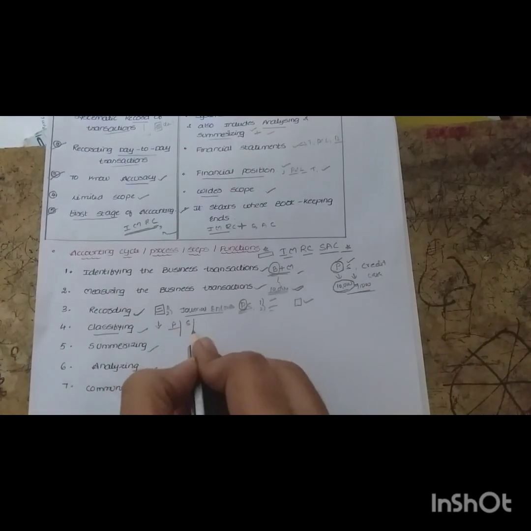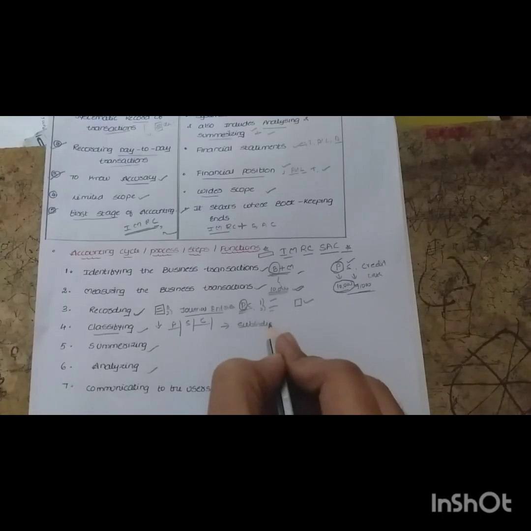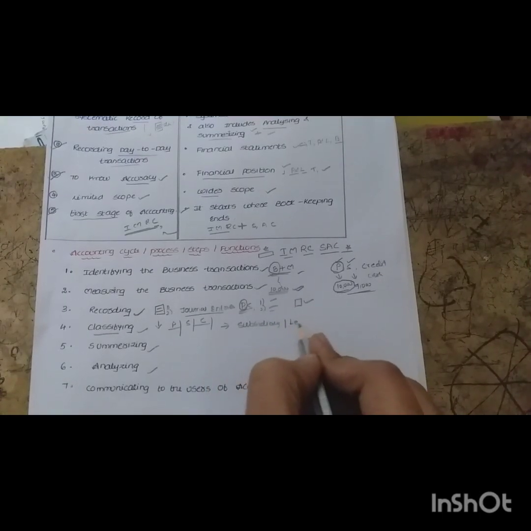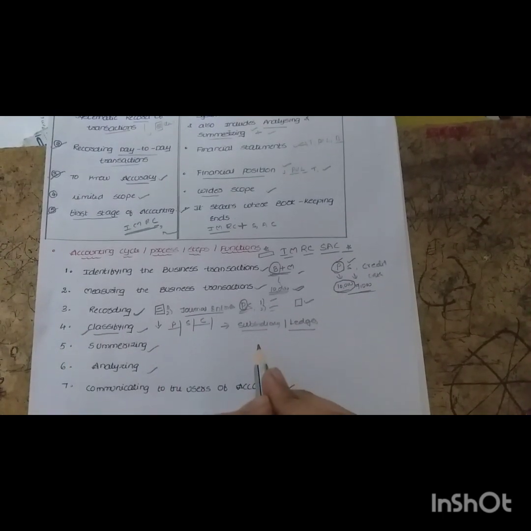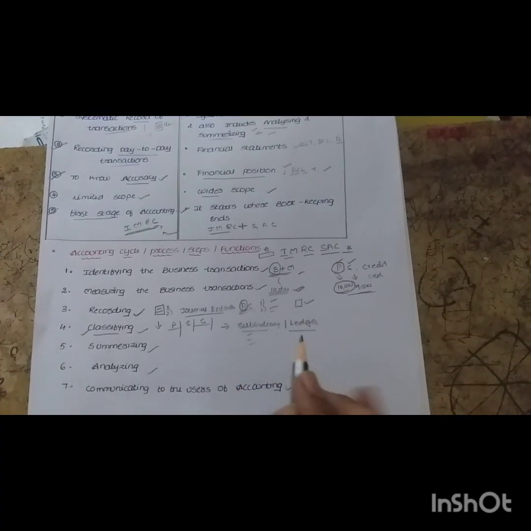What we will do means, ఇక్కడ పర్చేజెస్ అన్నీ ఒక దగ్గర రికార్డ్ చేస్తాము, సేల్స్ అన్నీ ఒక దగ్గర రికార్డ్ చేస్తాము, క్యాష్ సేల్స్ అన్నీ ఒక దగ్గర రికార్డ్ చేస్తాము. సింప్లీ హియర్ we are preparing what, subsidiary books, or we will call it as a ledger accounts we will prepare. So ఇక్కడ ledger accounts as well as subsidiary books we will prepare to classify the things, so that it will be easy to find out the purchase, the total purchases, total sales, what are the cash sales, everything we will find out.